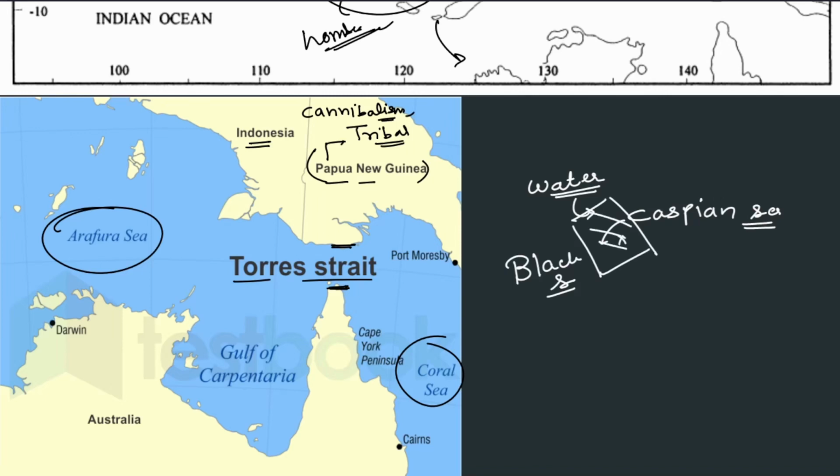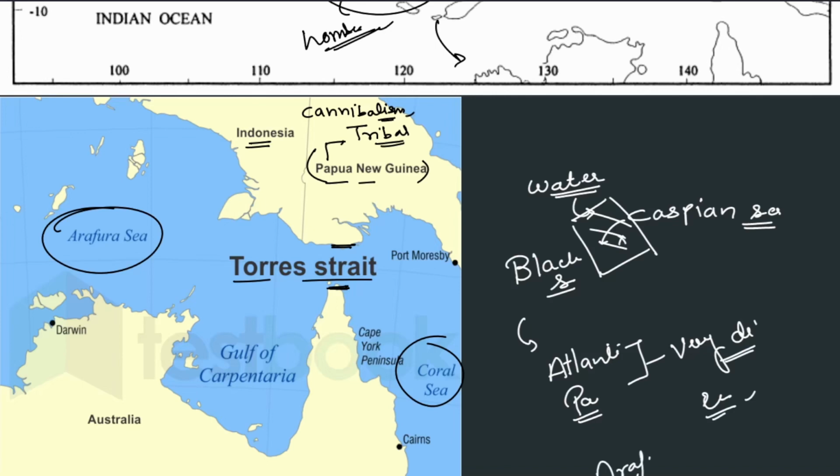Alright, now the issue is that all of the rest of the water is connected to each other, whether it is the Atlantic or the Pacific. But what do we see internally? The properties of the water are very different while they are still connected. The waves are different, the wind speed is different, but at a very low level, whether it is, let's say, the Arafura Sea or the Coral Sea.